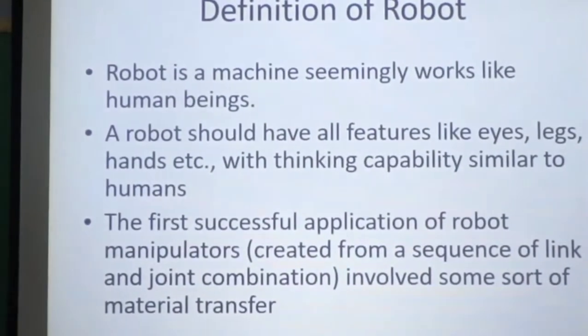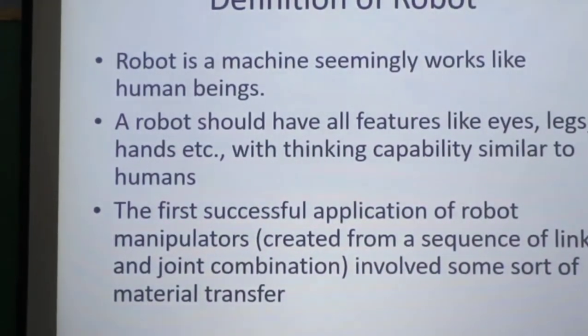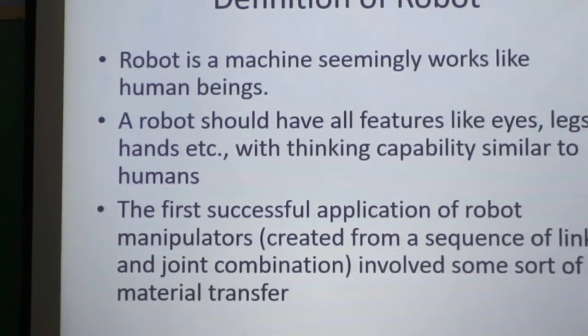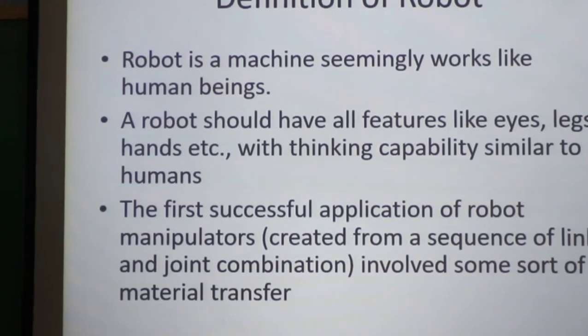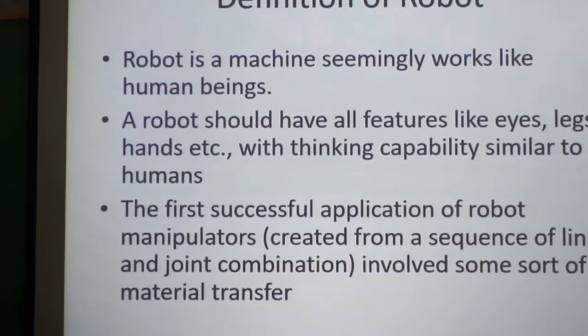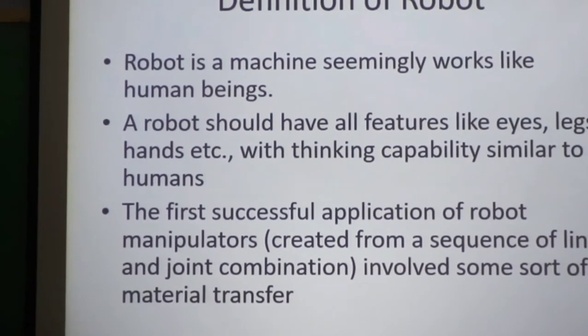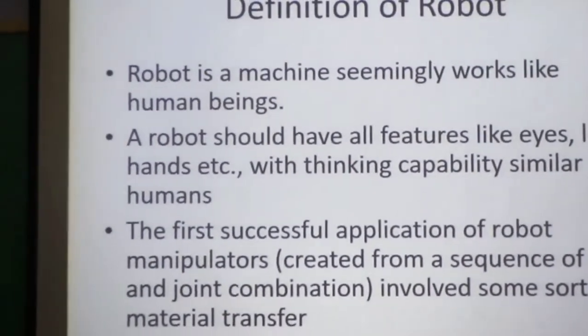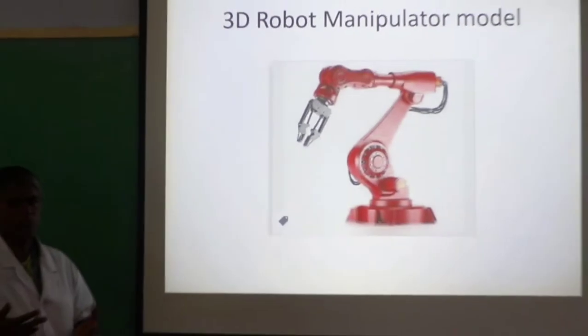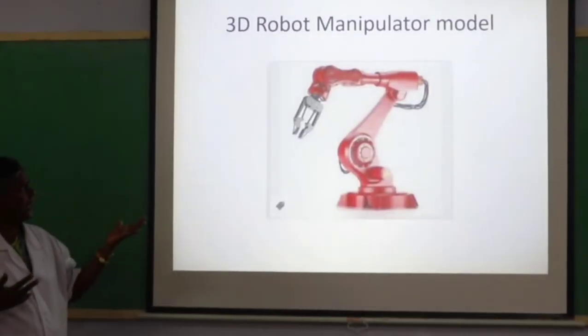So, the definition of robot: a robot is a machine that seemingly works like human beings. A robot should have all features like eyes, legs, hands, etc., with thinking capability similar to humans. The first successful application of robots was robot manipulators. A manipulator is created from a sequence of links and joints, involving some sort of material. This figure shows a robotic manipulator.